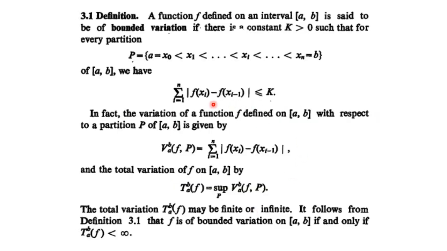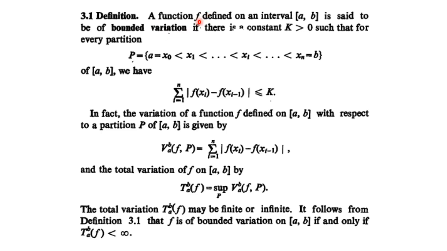Now the next is the definition of bounded variation. What do you mean by bounded variation function? Now this is different from bounded, right? A set of functions is said to be bounded if it lies between some fixed numbers. Okay, now what do you mean by bounded variation?